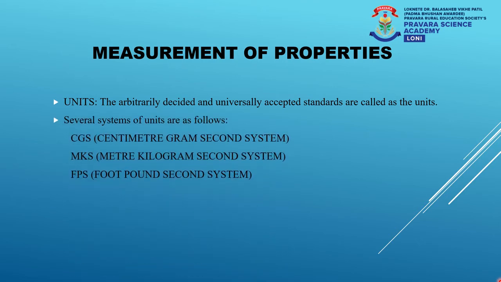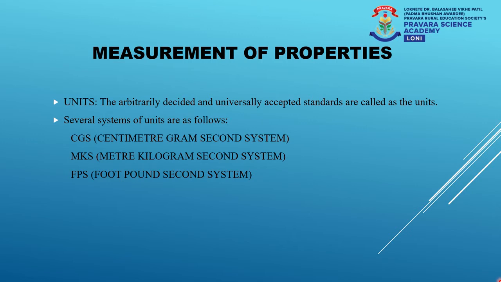Moving ahead, there are different systems of unit. These systems are mainly divided into three types. The first one is the CGS system, that is the centimeter, gram and second system. In this system, if you are considering the length, then that length will be in centimeter, the mass will be in gram, and the time measured will be in seconds. Similarly, the other two systems are the MKS system, which stands for meter, kilogram, and second system, and the FPS system, which stands for foot, pound, and second system.